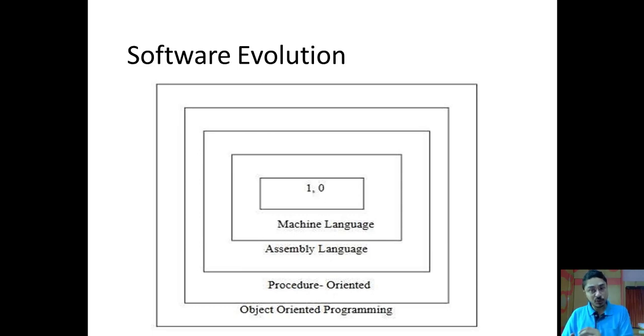For that we used some physical entities: if we are passing the current, we said that is 1, and when we are not passing any current, we said 0. So we started interacting with the hardware using a binary level language, that is 1 and 0.